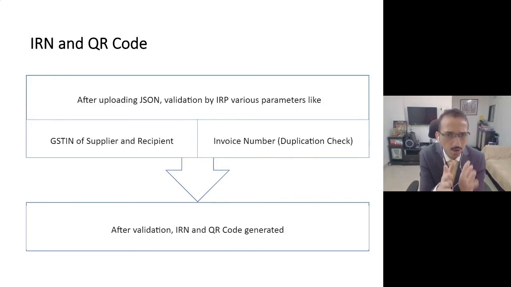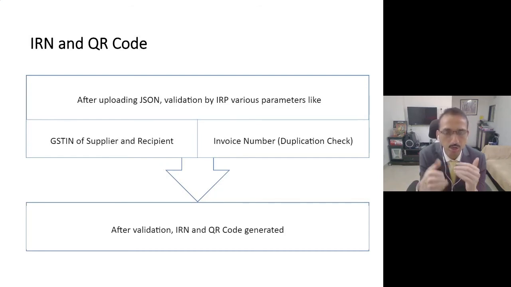Why? Because e-invoice, as we discussed, is only applicable in case of B2B cases. That means the recipient needs to have a GSTIN, correct. Additionally friends, when you look at the fact that for the same invoice number, you cannot issue another IRN number. You cannot generate another IRN number.